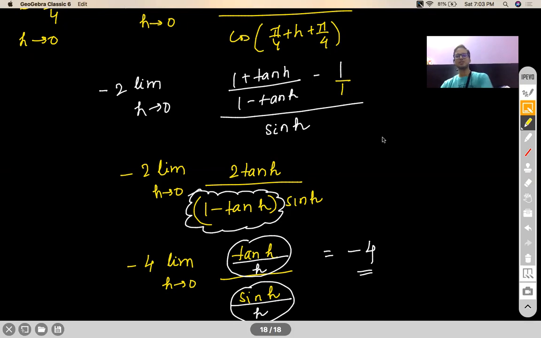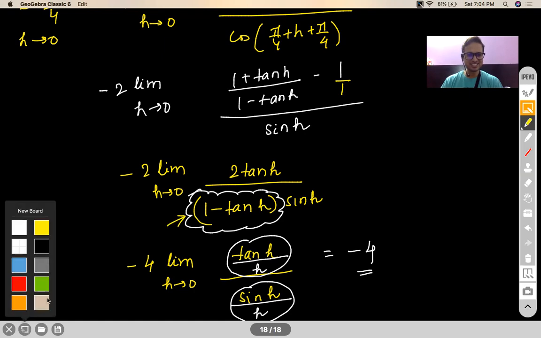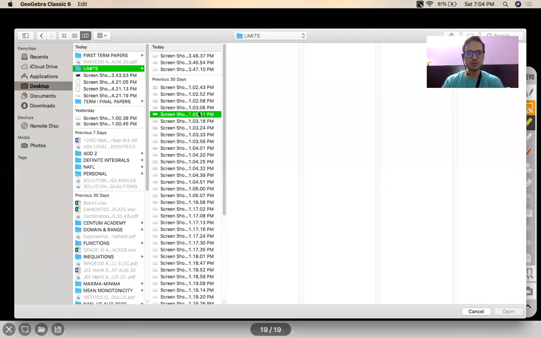No, we don't substitute h as 0. Oh, you are asking about this guy, 1 minus tan x. Yes, there we substitute. But for tan h and sin h, you divide by h and h, and then you take the standard trigonometric limits. Both are 1, right? So you get 1 by 1 and minus 4. Got it, Anurag? Okay, let's move on.